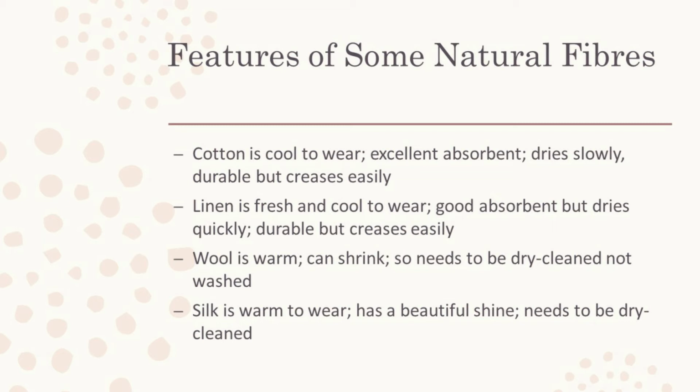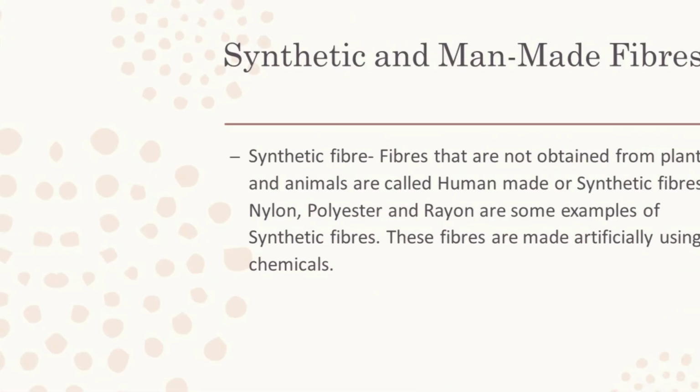Second, linen is fresh and cool to wear, a good absorbent but dries quickly, durable but creases easily. Third is wool, it is warm, it can shrink, so it needs to be dry cleaned, not washed. Then silk is warm to wear, has a beautiful shine, and needs to be dry cleaned.